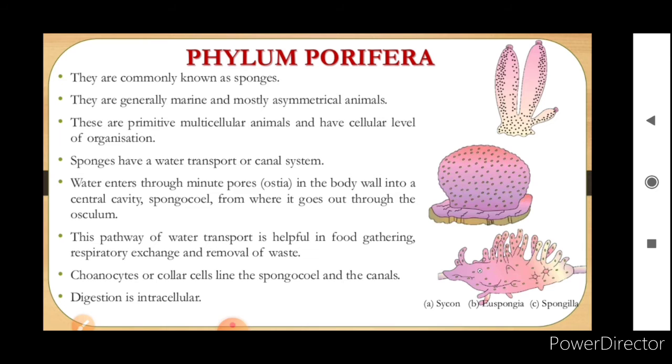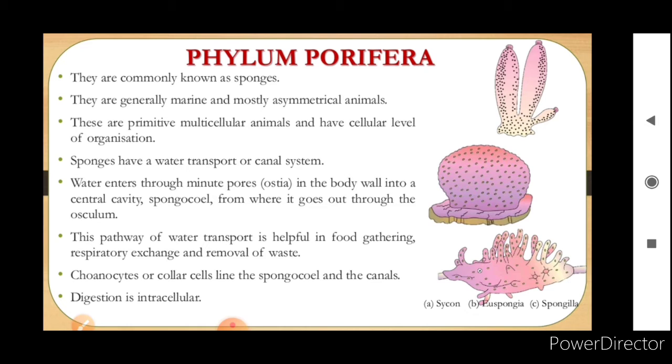This pathway of water transport is helpful in food gathering, respiratory exchange and removal of waste. So the water canal system is necessary for the Porifera. Certain cells make up the structure of these cell aggregates, and these cells are called choanocytes or collar cells. Digestion is intracellular, meaning digestion takes place inside the cell itself.